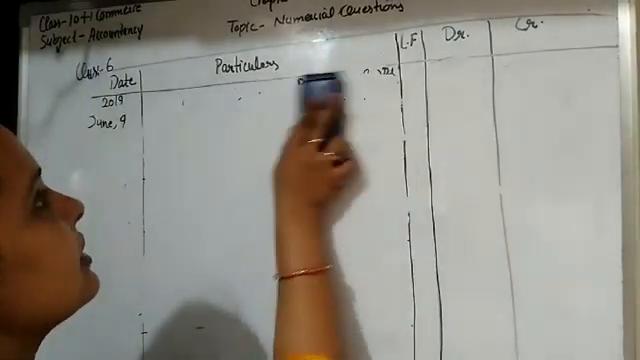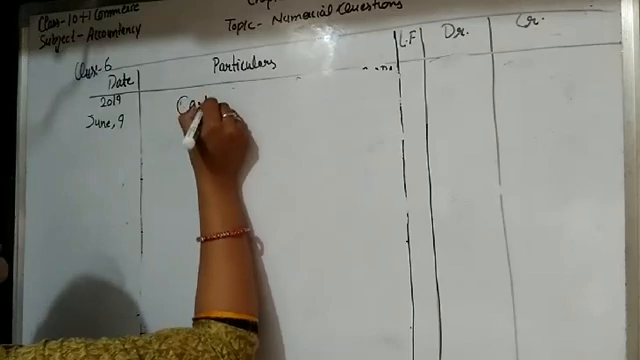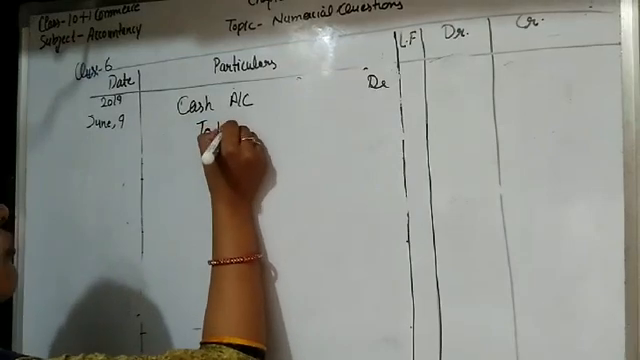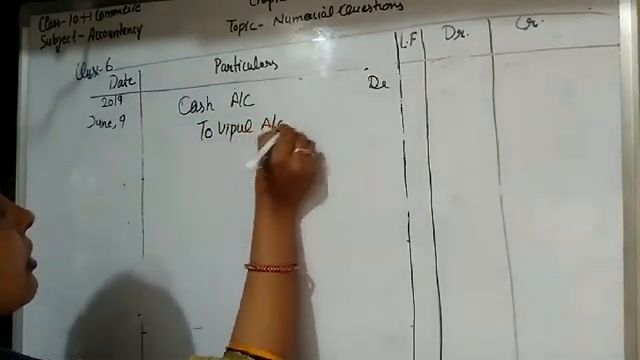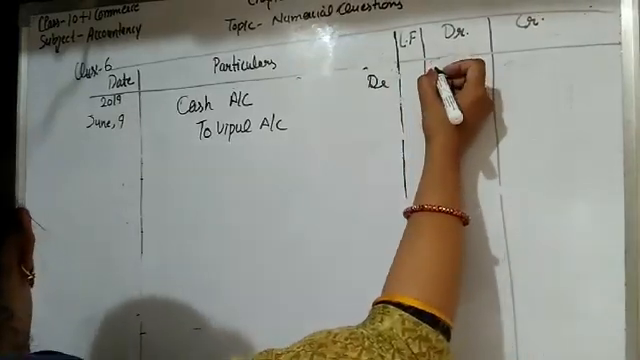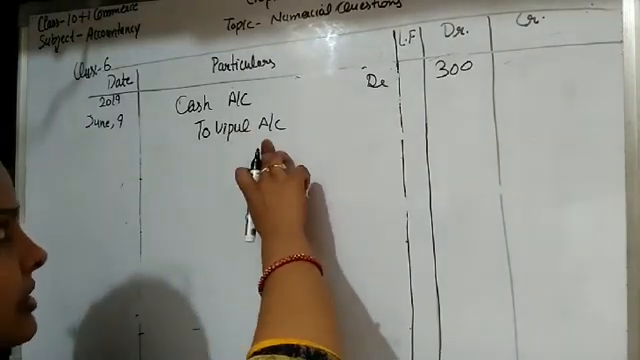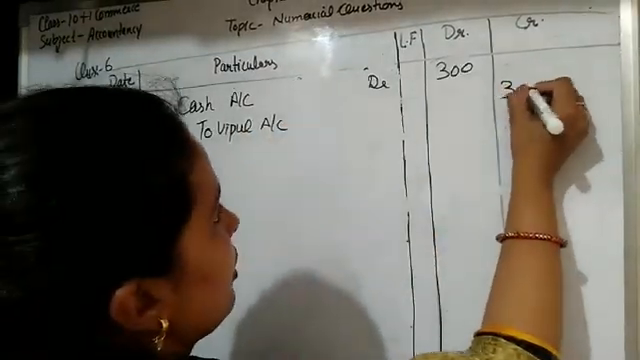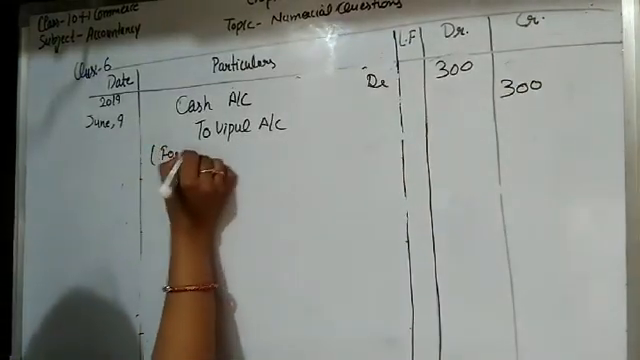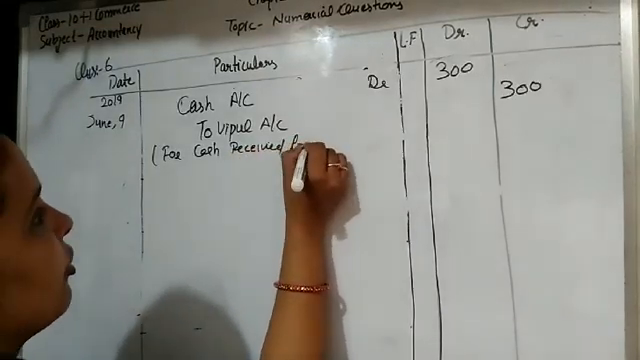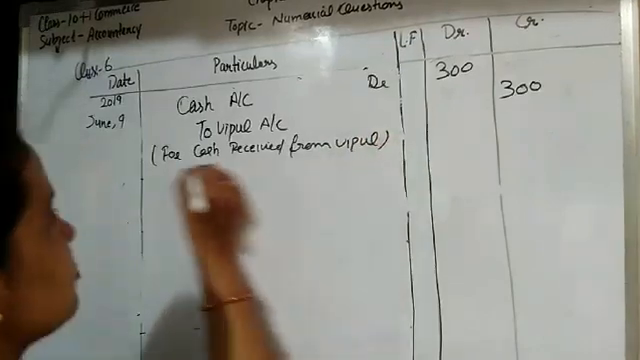Okay, student? So pass the journal entry. The journal entry is cash received from Vipul, student. So write here cash account debit to Vipul account. Cash is coming to the business, that is why it is debited rupees 300. And who is the giver? Who give the cash? Vipul. That is why Vipul is giver. That is why his account is credited. Okay, students. So for cash received from Vipul.